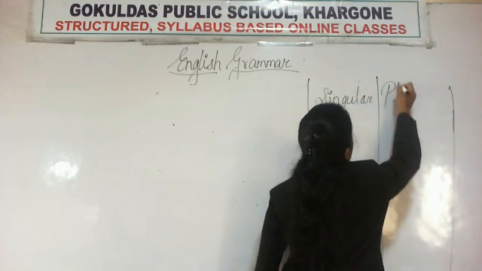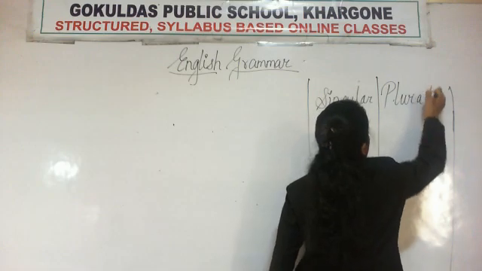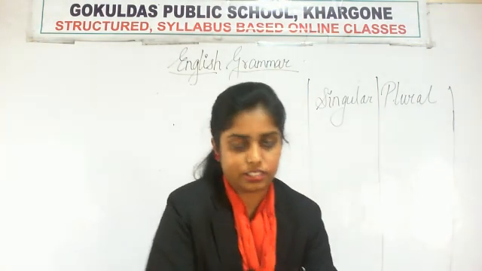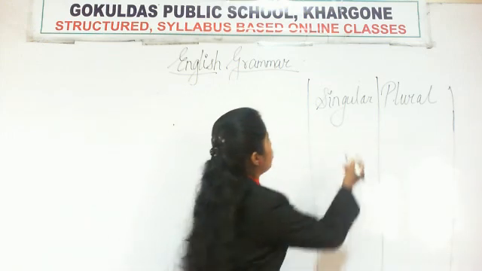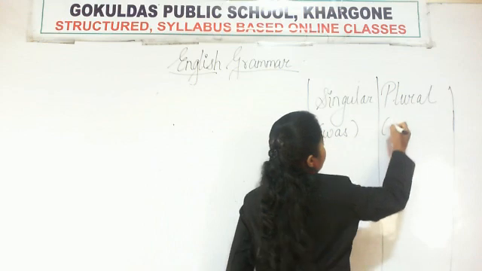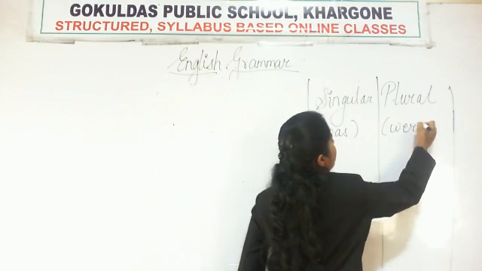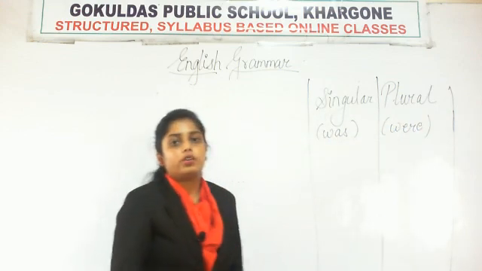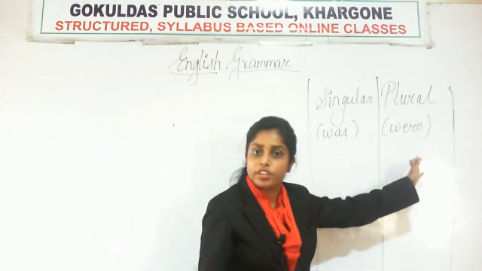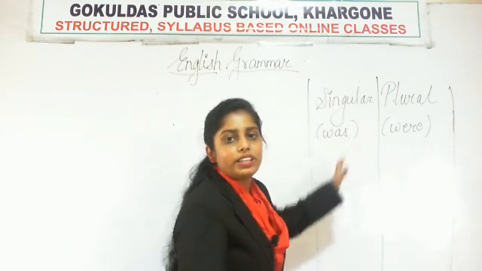Plural subjects will be here. So, singular subjects, with which we are going to use was. And plural subjects are those subjects with which we are going to use were. Singular subjects के साथ हम was use करेंगे, plural subjects के साथ हम were use करेंगे. So I am going to write the list.